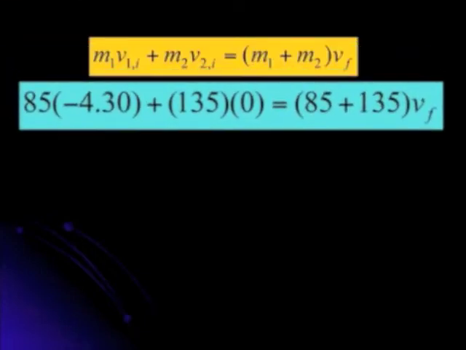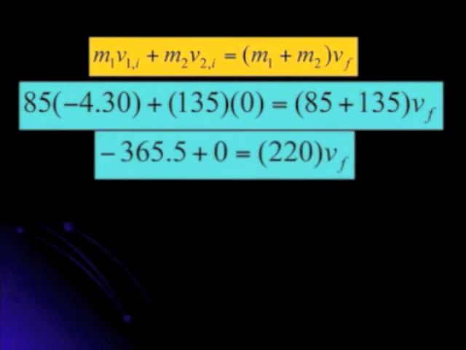So the next step is to plug in our numbers. So we have our fisherman is 85 and he's moving at negative 4.3, plus our boat was 135 and that was at rest, so that's 0. In the end, we add the fisherman and the boat's mass together and we're going to look for that final velocity. So now we just have to do the math.